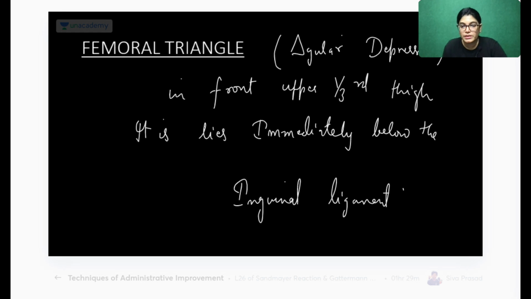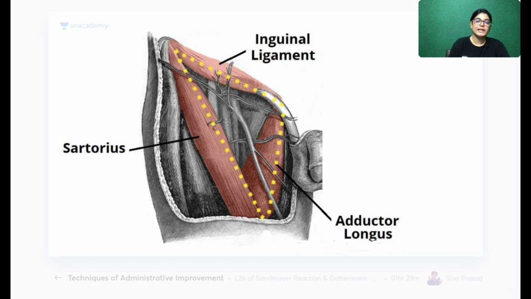Now coming to the boundaries. The next point is about the boundaries of femoral triangle. So let's see this diagram where you can appreciate the boundaries. Exactly the dotted yellow lines which you are seeing is the boundaries of femoral triangle. So its base is formed by inguinal ligament.